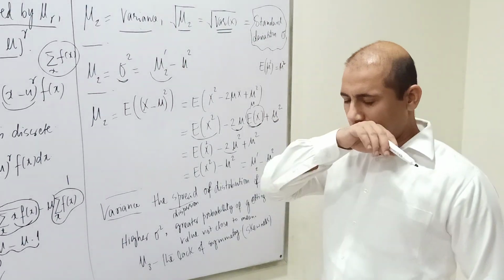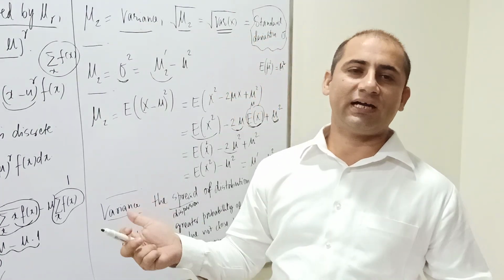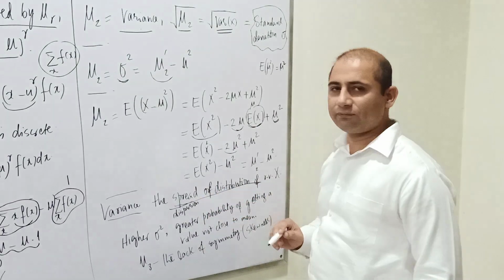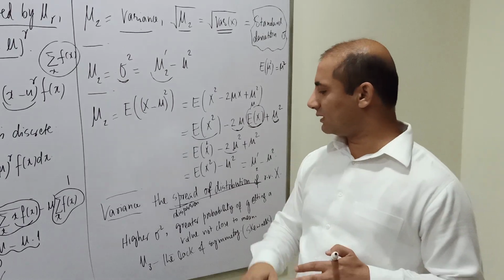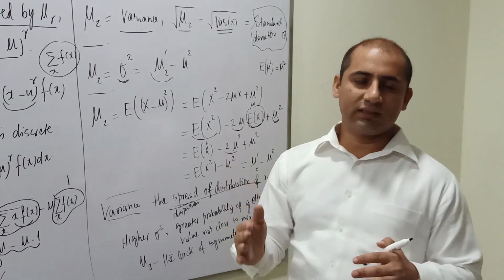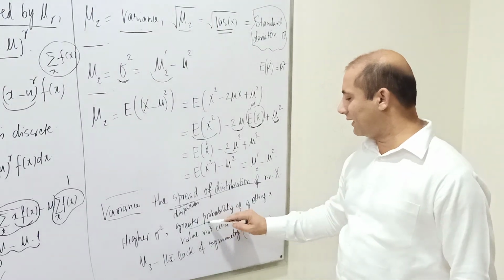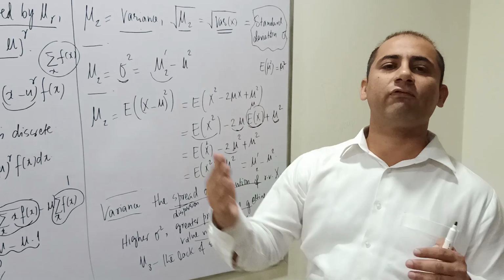And what is this variance? This actually tells us about the spread of the distribution of the random variable, how our data will be distributed. So if this variance is higher, that means there is a greater probability of getting a value not close to the mean. So we will be moving away from the mean.